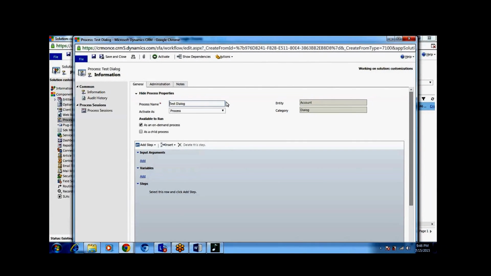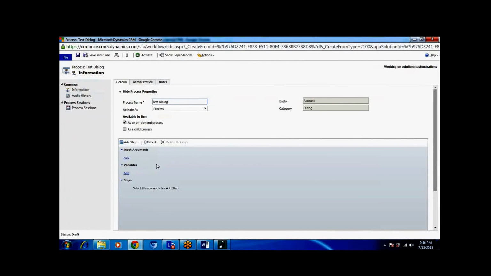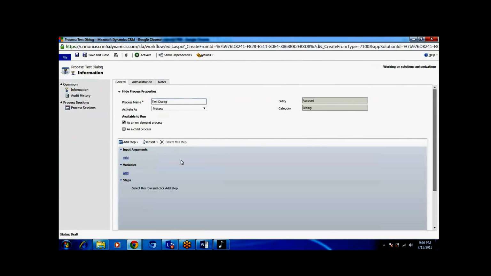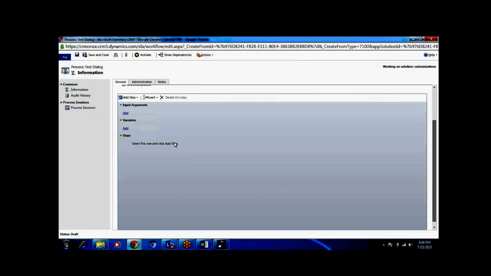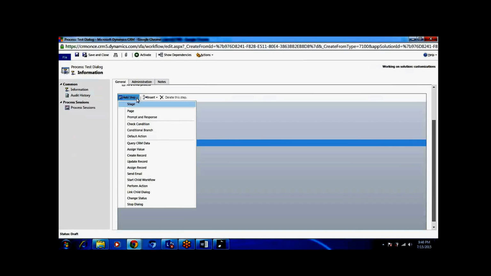So the dialog process will be here, and its steps are similar to the workflow. Here we have to add a step. First we have to add the page.